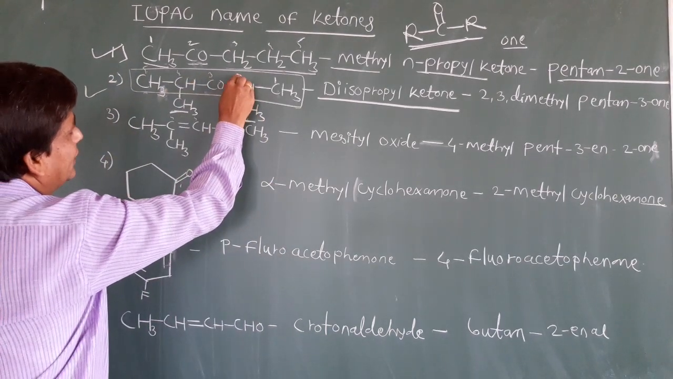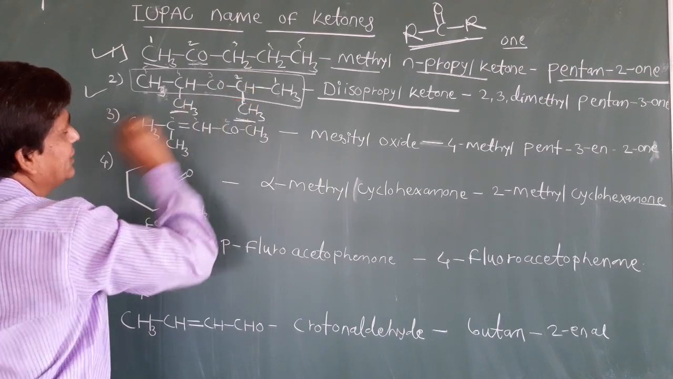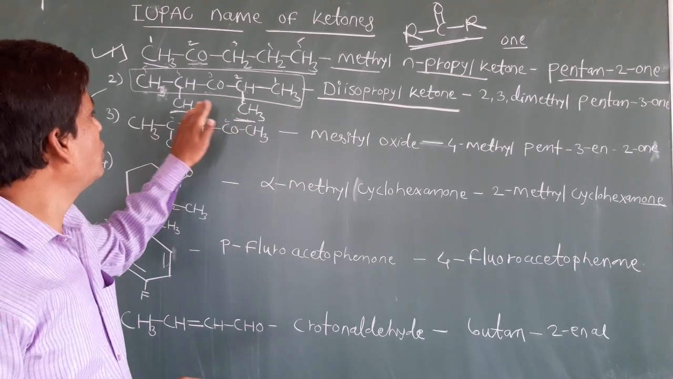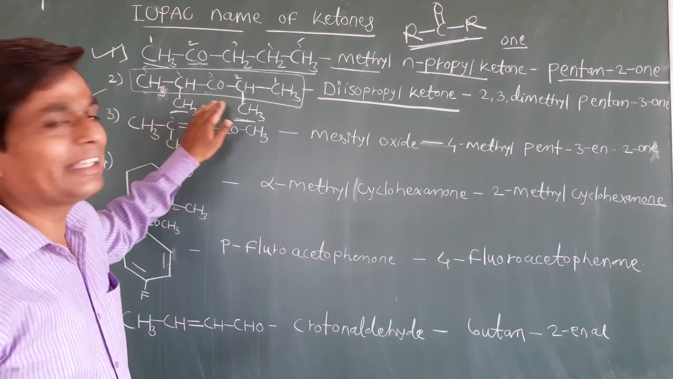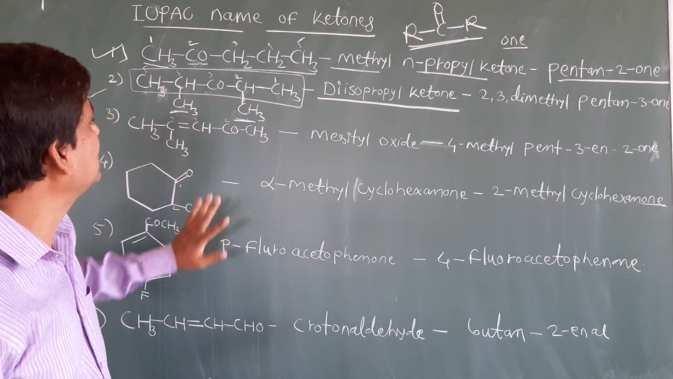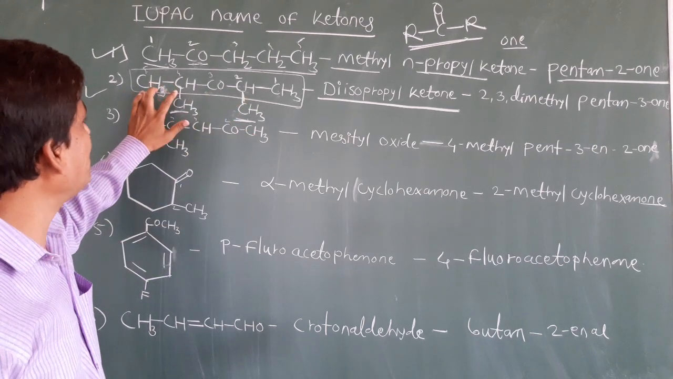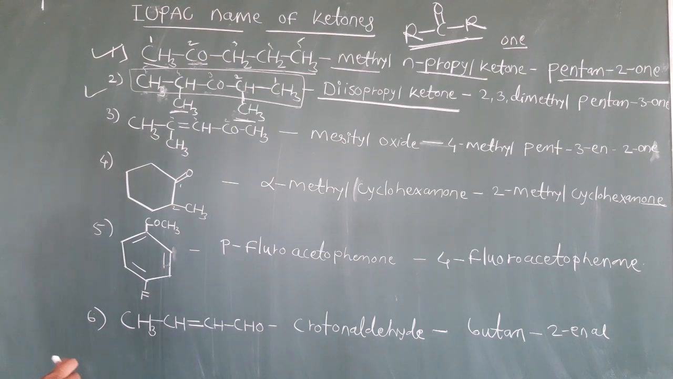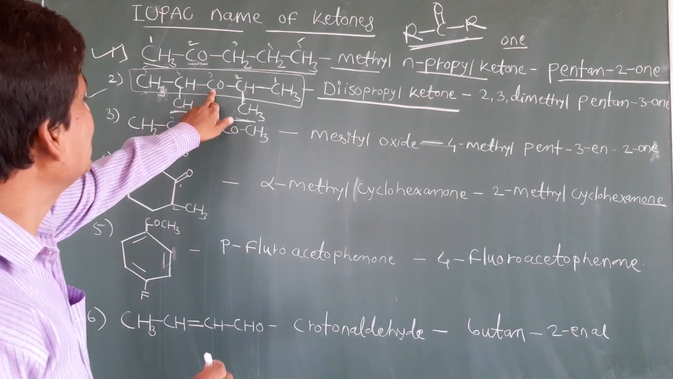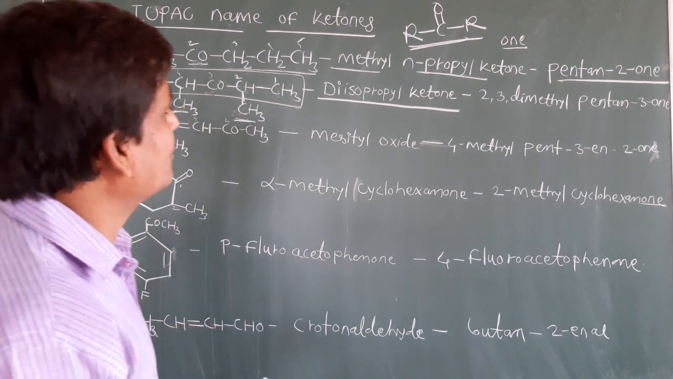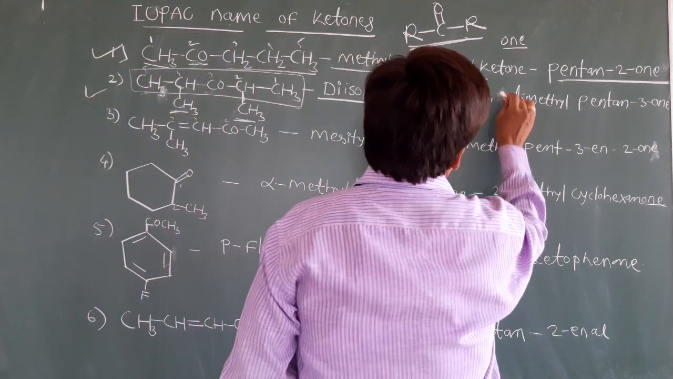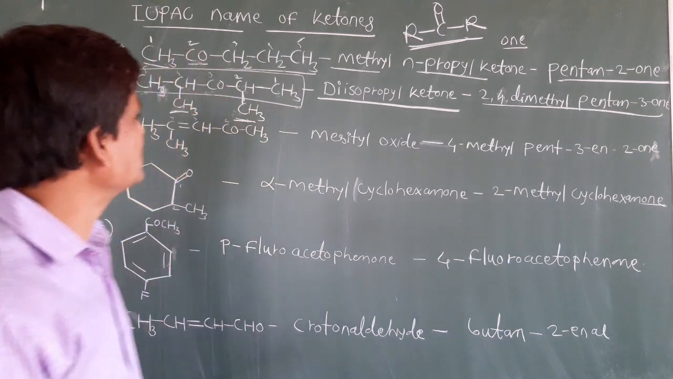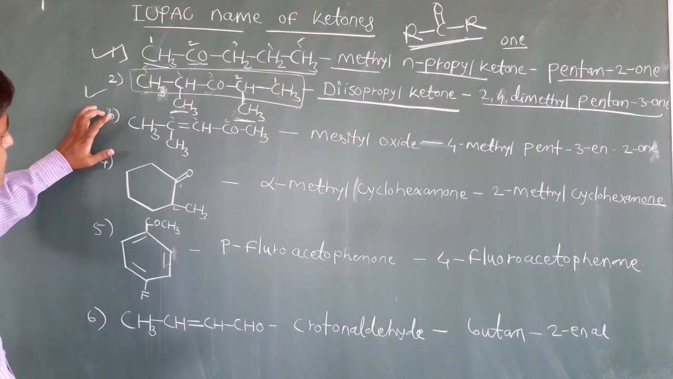See here, on the second carbon CH3 is attached. On the fourth carbon also CH3 is attached. So you can see it is 2,4-dimethyl. Di means 2 times, 2,4-dimethyl. The long chain is what? Pentane, so 2,4-dimethylpentan-3-one, because the ketone group is attached on the third carbon. So you can see it is 2,4-dimethylpentan-3-one. Now clear, students? See another example here.